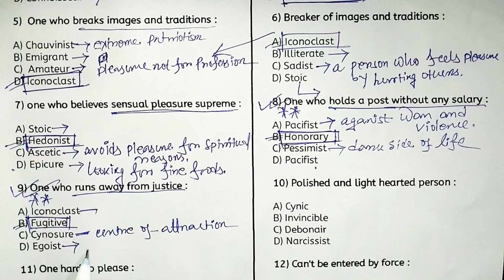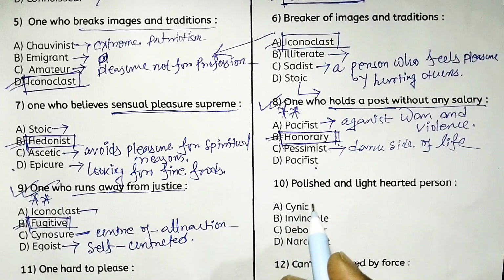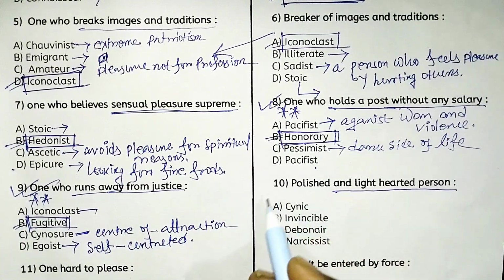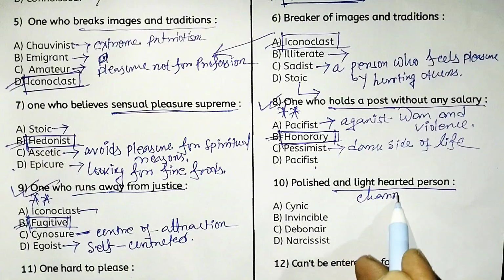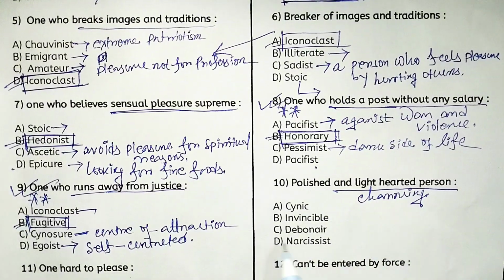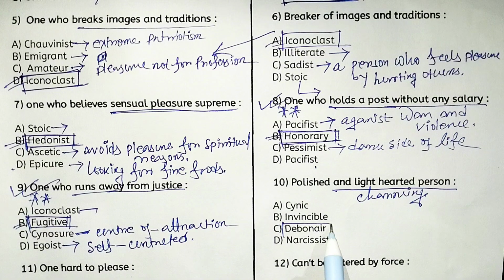And egoist means self-centered, a self-centered personality. Next, polished and light-hearted person. That means someone who is very charming, a charming, light-hearted person. Look at the options. Which one is the right answer? The right answer is option C, debonair. Debonair means a very charming person.